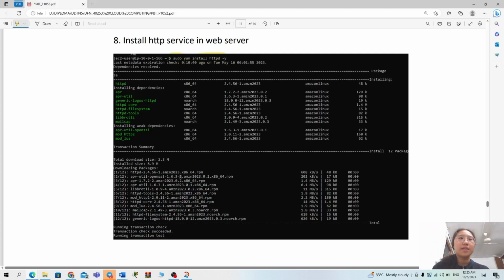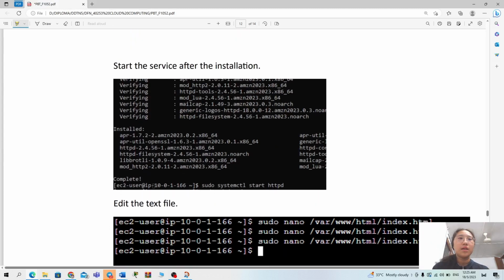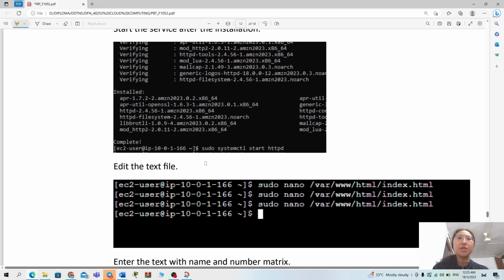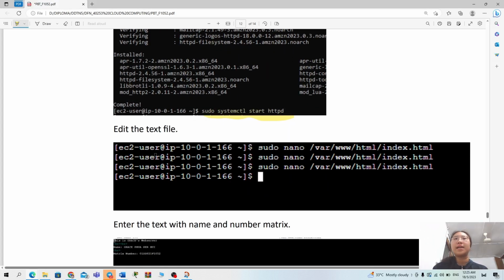After that, the installation will complete, and we need to start the service using the command sudo systemctl start httpd. And after that, we need to edit the test file.